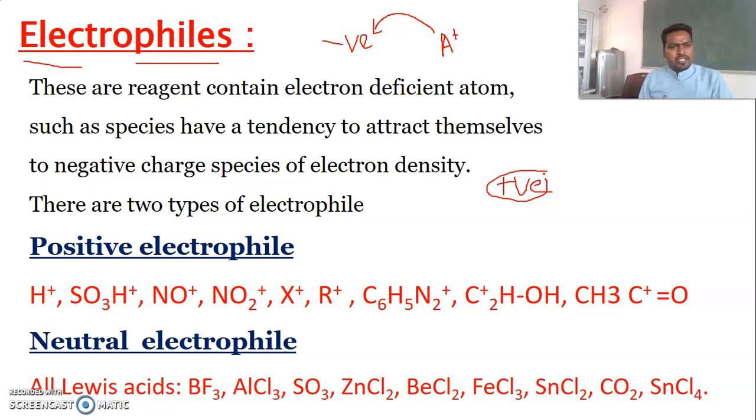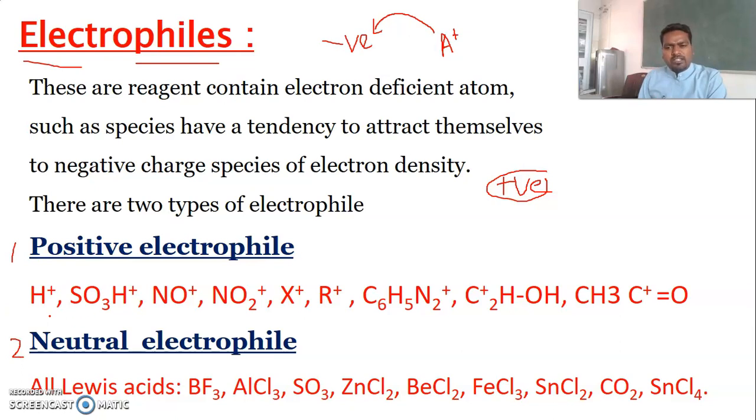This is very interesting, dear students, because in the previous studies you understood electrophile and nucleophile. Electrophiles are attracted towards electrons. Just by looking, I think you thought only cations are electrophiles and anions are nucleophiles. No, even some species that don't have any charges act as electrophiles and nucleophiles. Just now we completed neutral nucleophiles, so now come to electrophiles. Based on this, electrophiles are classified into two types: one is positive electrophile and the second is neutral electrophile.